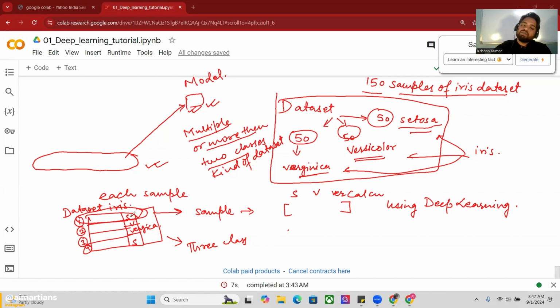Let's say this first sample belongs to Setosa. So Setosa will be 1. It is not versicolor, so of course 0. It is not virginica, so of course 0.